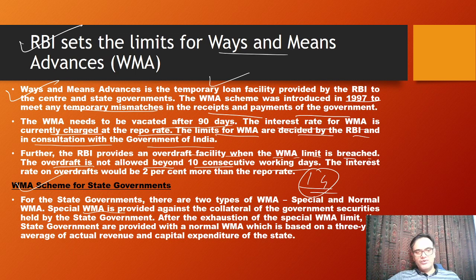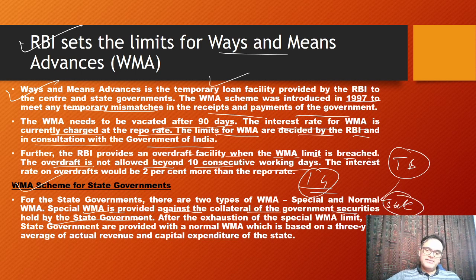And the special WMA is provided against collateral of government securities held by state governments. Remember, treasury bills can only be issued by the central government. These will be held by state governments. They will invest in this. And based on these treasury bills which the state governments are holding, they will be getting the WMA facility, and they will be getting the special WMA limit. Now, the state governments are provided with a normal WMA, which is based on a 3-year average of actual revenue and capital expenditure of the states.